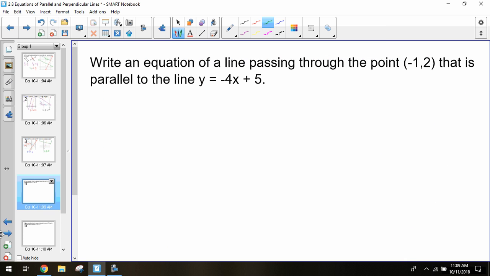What happens if we don't have a graph? You could draw a graph, but that could take a lot of work, and your lines might not be perfect and things like that.